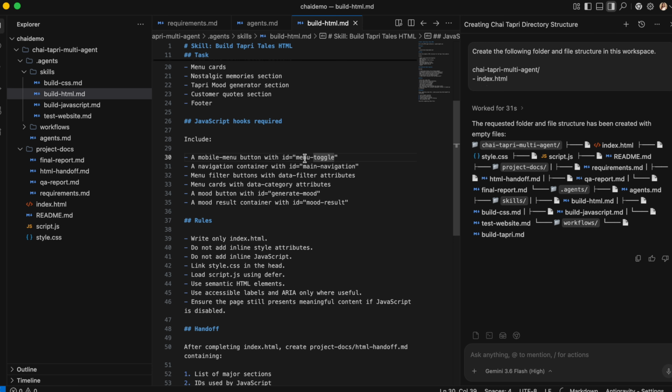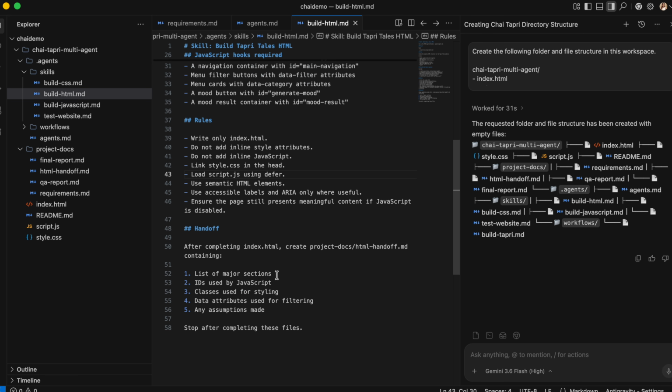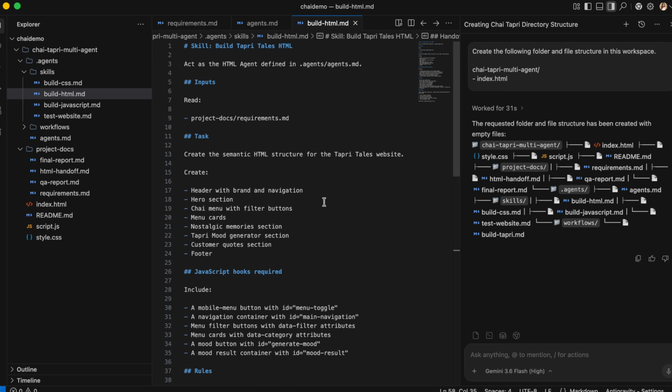You can also specify the IDs, the DOM elements which the HTML agent will create, and you can also define the names of those DOM elements if you want. You can have some rules like write only index.html and do not touch any other files, where to link the CSS, where to link the JS, things like that. When the HTML file is created, this particular agent is done, and we can do the handoff. So once completing index.html, create the HTML handoff document, and after that stop creating files. When your HTML agent is defined, we will move ahead to the next agent.